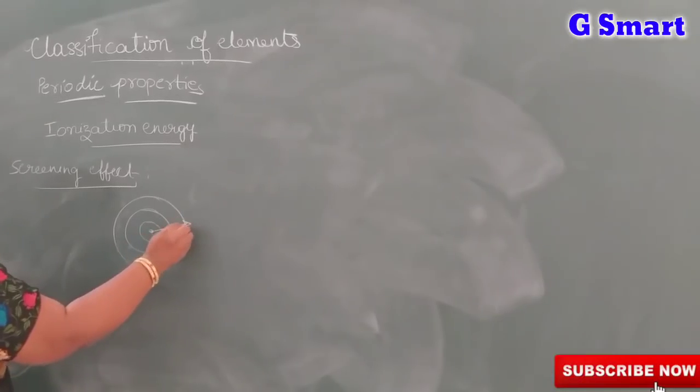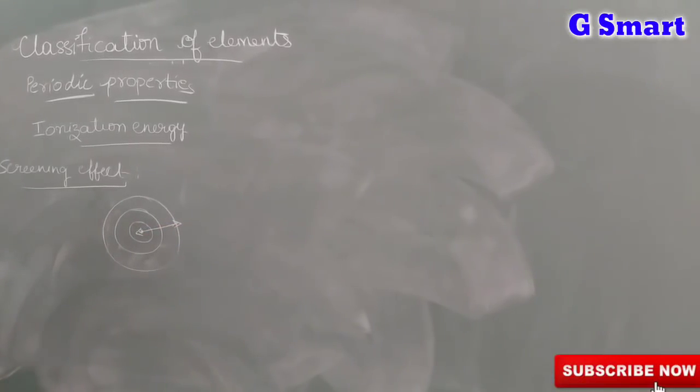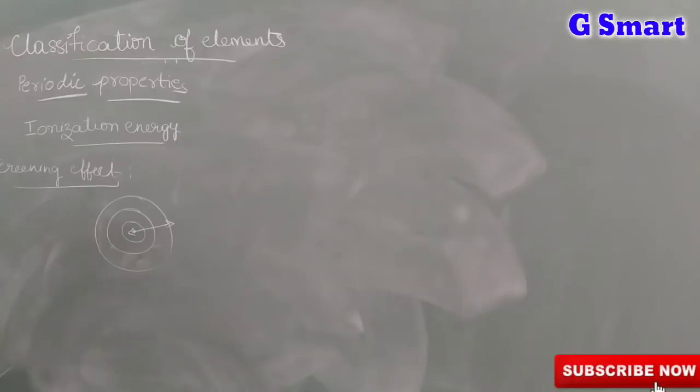the distance between nucleus and the electron is more and the attractive power is very less. Attraction between nucleus and electron is very less. That's why you need less energy to remove the electron. So it is easy to remove an electron from the outermost shell. So the more the screening effect, the less the ionization energy. Okay, this is screening effect.